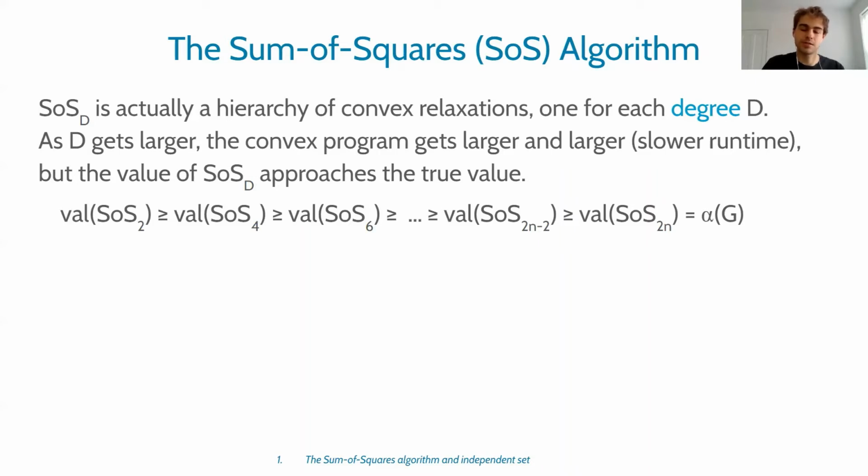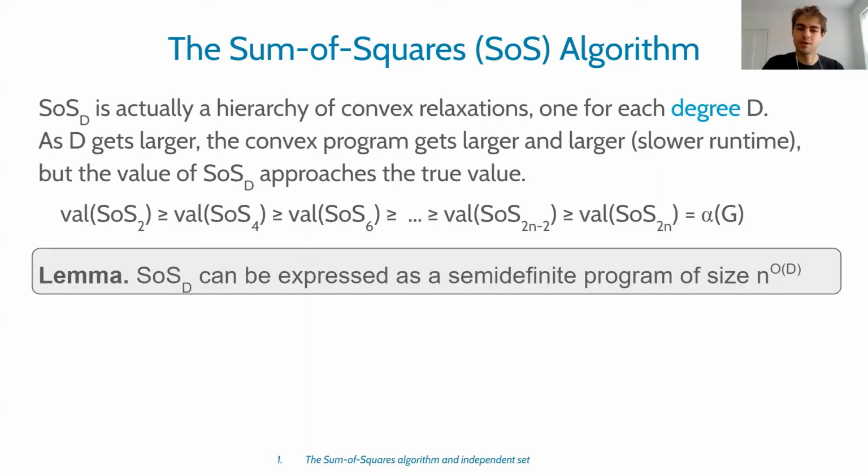And here we're trying to estimate alpha of G, which is the independence number of the graph. This can be whatever objective function you want; for our case, it's alpha of G. Then the level D SOS program can be expressed as a size n to the D semi-definite program.